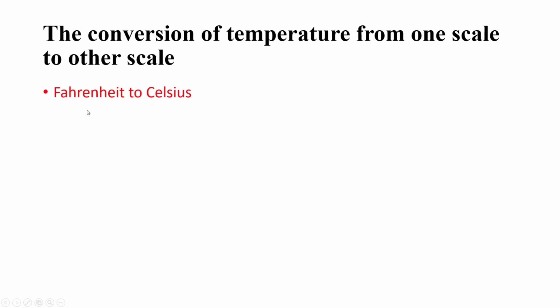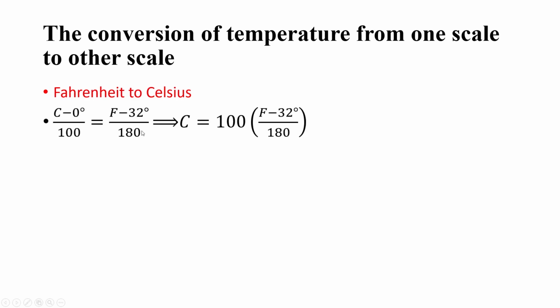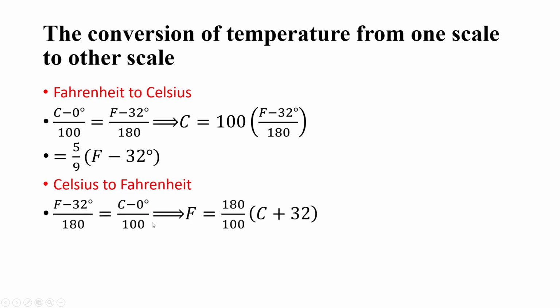In the same way, we can convert the Fahrenheit scale to the Celsius scale using this relation, and by arranging the equation, we find that degrees Celsius is equal to 100 divided by 180 times (Fahrenheit minus 32). Arranging the equation, we get 5/9 (Fahrenheit minus 32) degrees Celsius. In the same way, we can convert the Celsius scale to the Fahrenheit scale, and Fahrenheit is equal to 9/5 degrees Celsius plus 32.